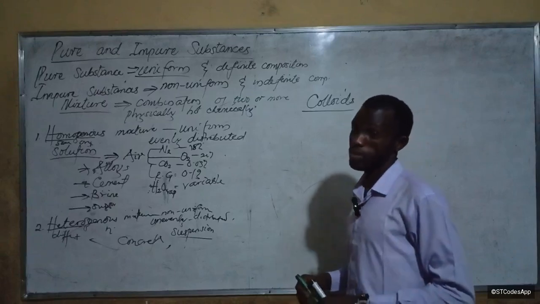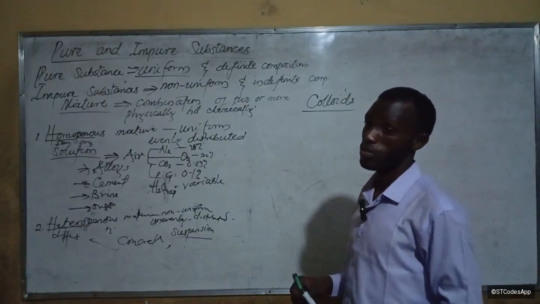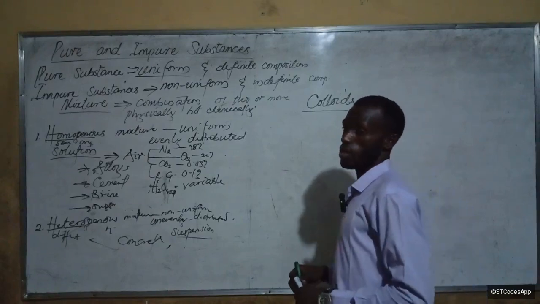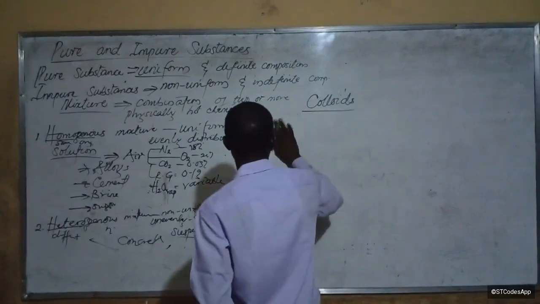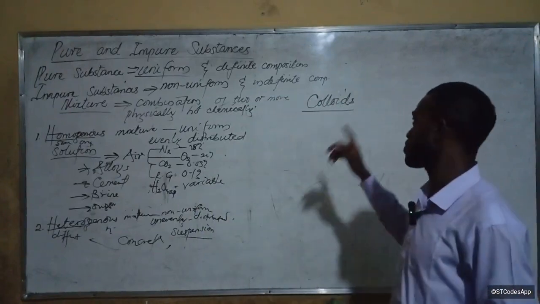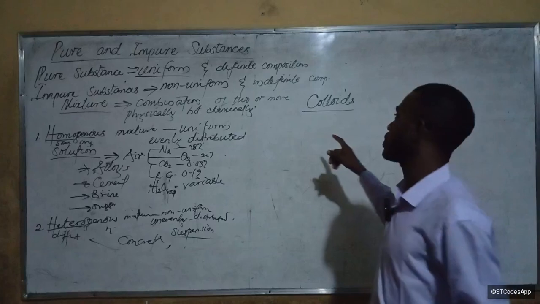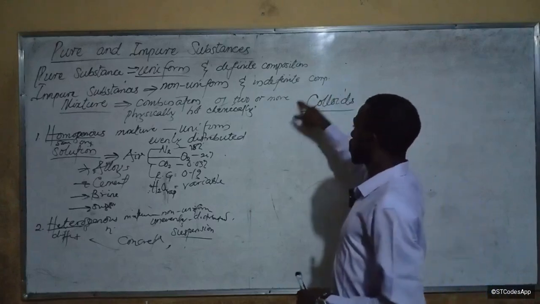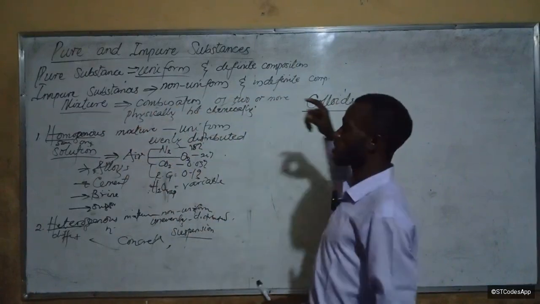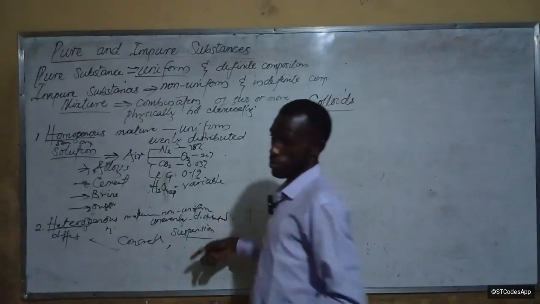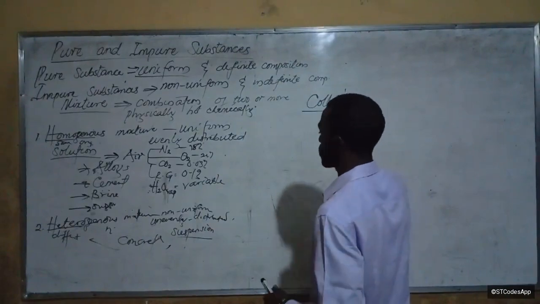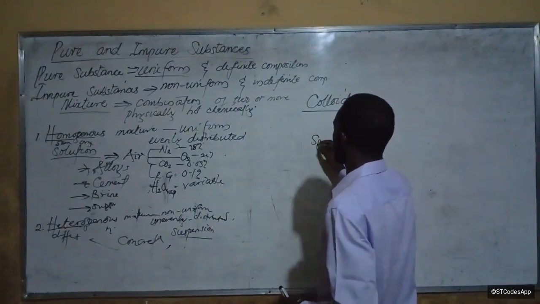Types of colloids, examples of colloids. It is imperative that you learn this table I'm going to give you. Now, one thing about colloids is this: colloids have particles that are smaller than those of a suspension, but greater than those of a solution. Is that okay? If we say colloid should be C, suspension should be SP.